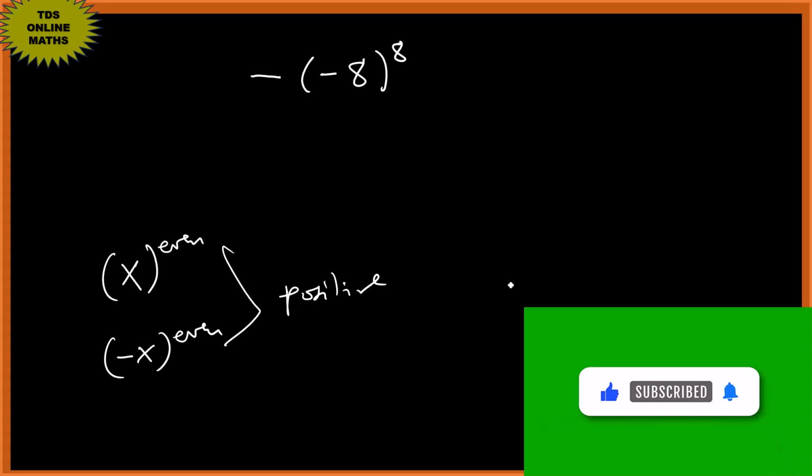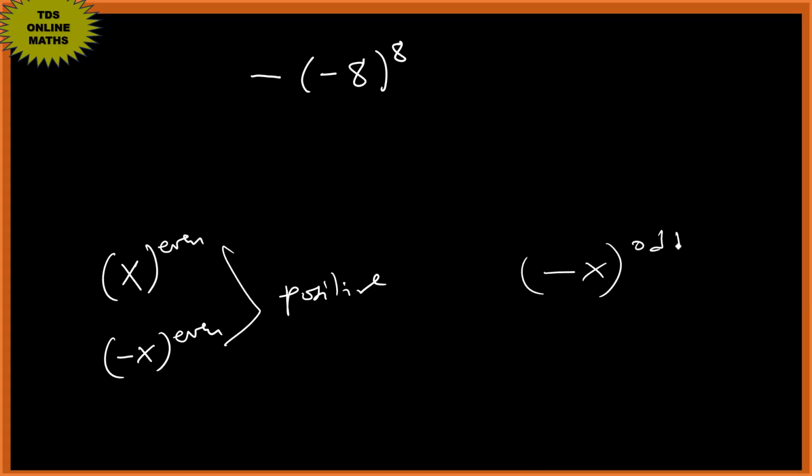So if it is odd, this side will be negative. So if it is odd and it's positive, still positive. Okay, so let's see how we can address this.